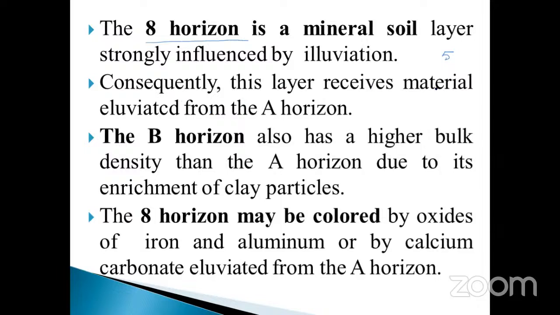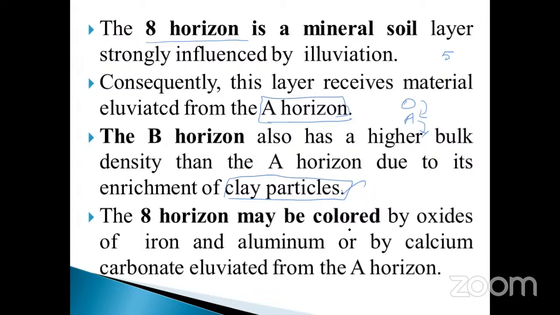Consequently, these layers receive the material elevated from the A horizon only. A horizon means the O followed by A, from here to here and here to the lower part. The next layer, the B horizon, has a higher bulk density than the A horizon due to its enrichment of clay particles. Where there are clay particles present, it is the B horizon. Sometimes they may ask the question: clay particles are mostly found in which layer?